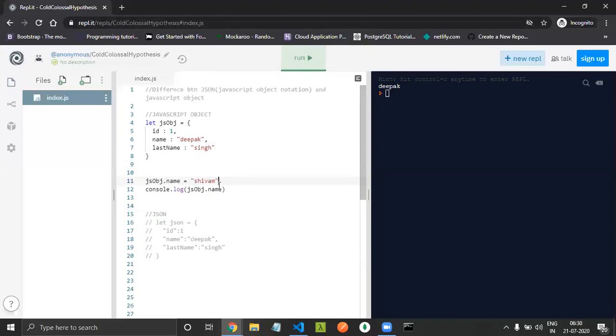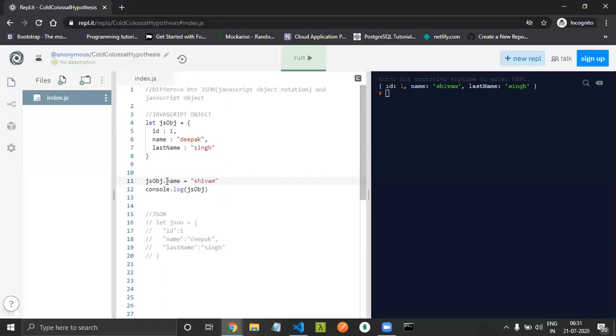Again I'll print this JavaScript object. Let's see. So we are getting the name as Shivam because we have updated it. So if anyone wants to perform any operation, like getting the key value or getting the item, they can do it with a JavaScript object, but you can't do it with this JSON body. Okay, I'll prove that in a while. So one last time, if you want to do any operation with this JavaScript object, you can do it.